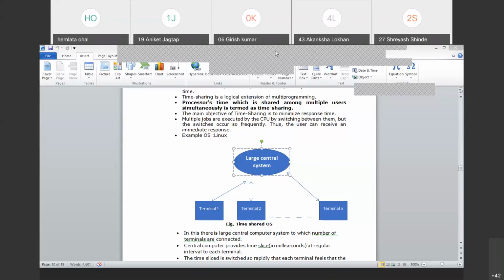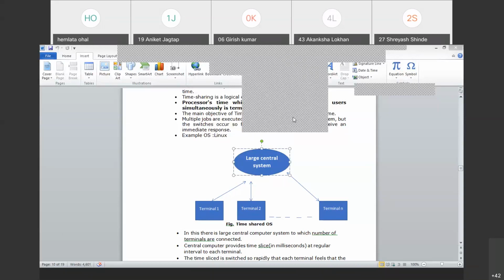It obviously means the processor is so fast, and the style of its working is so scheduled, that no one feels to be in a waiting state, right? That's it with this example. So today we'll stop here.